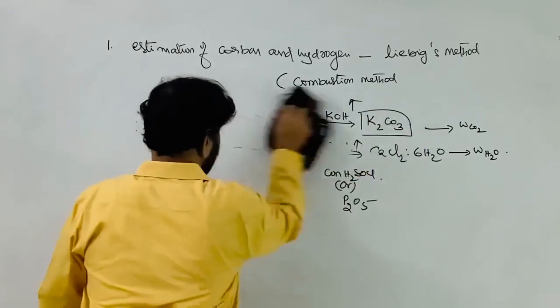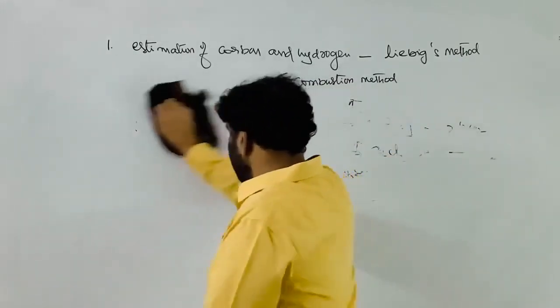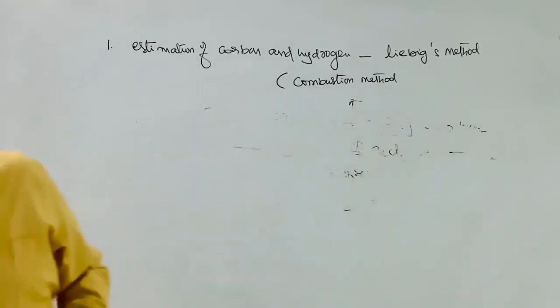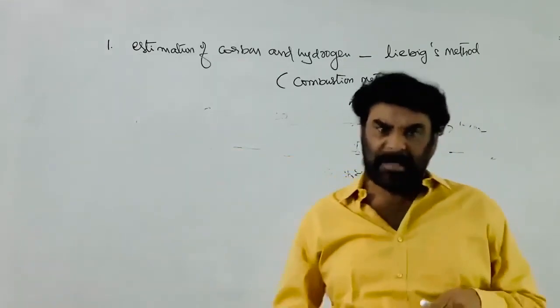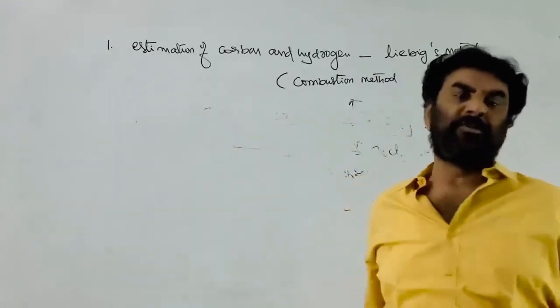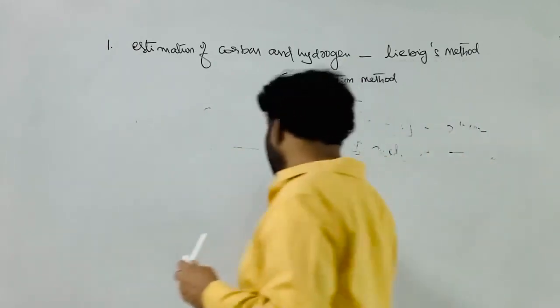In this method, Liebig's method, there is a special apparatus. A known mass of the organic compound, 1 gram or 2 gram, a fixed mass, is to be taken for the experiment. We should know the mass of the organic compound.